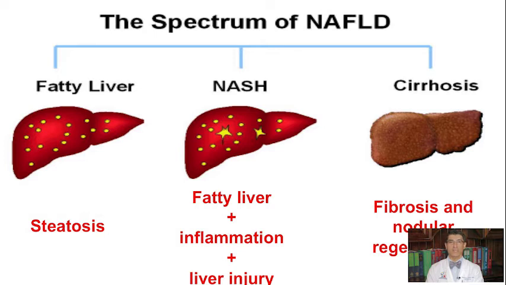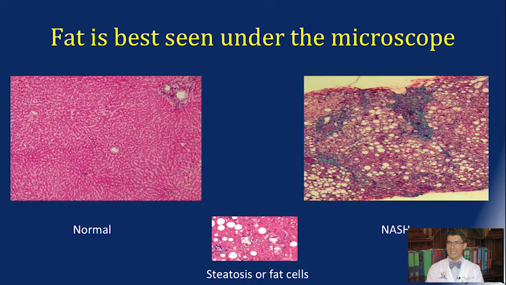This is best appreciated under the microscope. Only in this way can we determine if someone just has fat or has steatohepatitis or has actually started to develop scar tissue. On the left of this graphic, you'll see a beautiful normal liver under the microscope. In the middle, those white areas are fat cells that have infiltrated the liver. And in the right graphic, you see these white cells, which are the fat cells, and then areas of blue staining. These blue areas are collagen or fibrosis. When enough fibrosis exists, we call this cirrhosis of the liver.